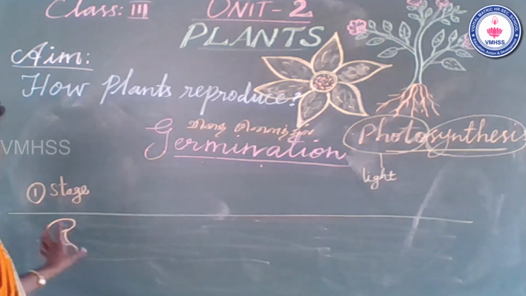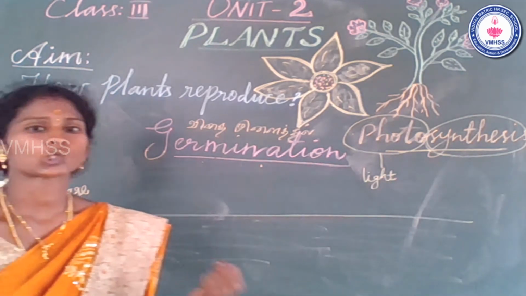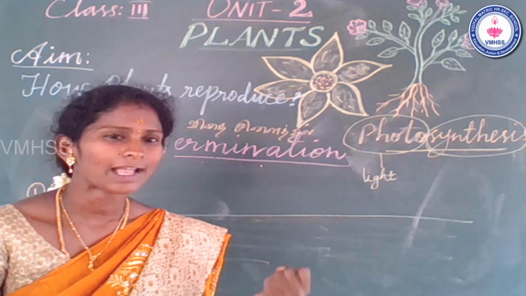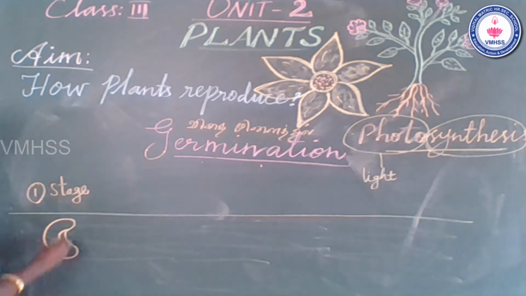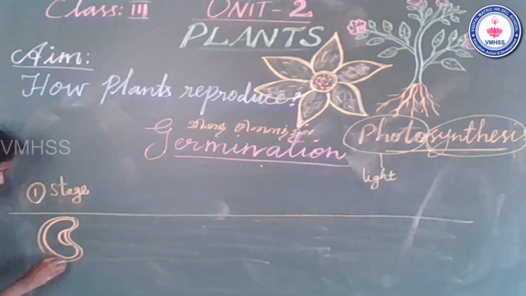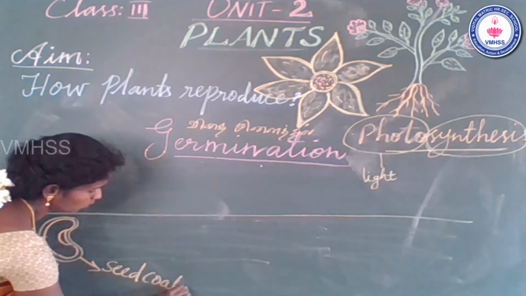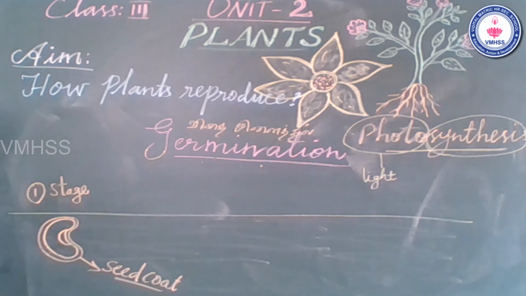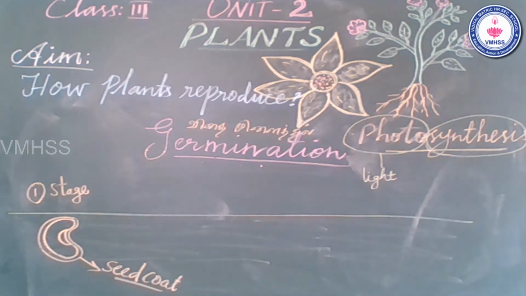So now after 2 days, the seeds absorb water from the moist soil. The seeds are covered with a seed coat. Seed coat, what's the part? That one is the first stage of the germination process.